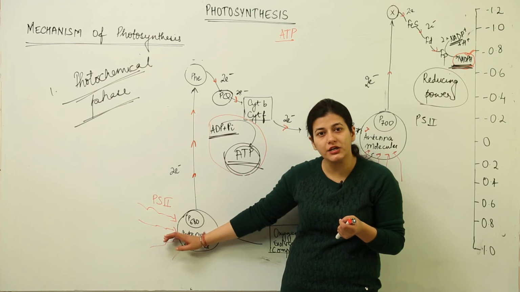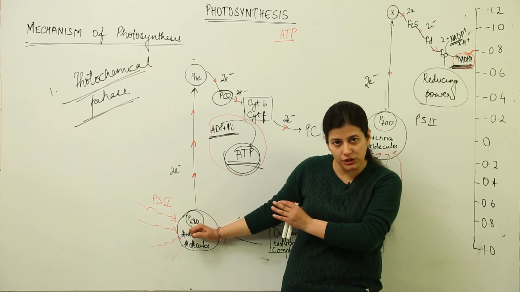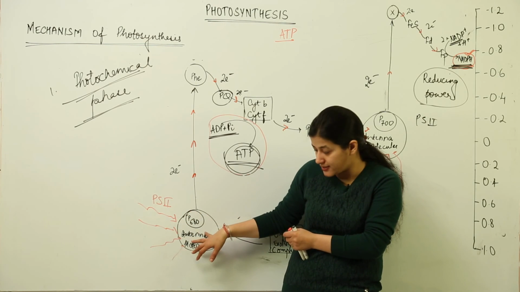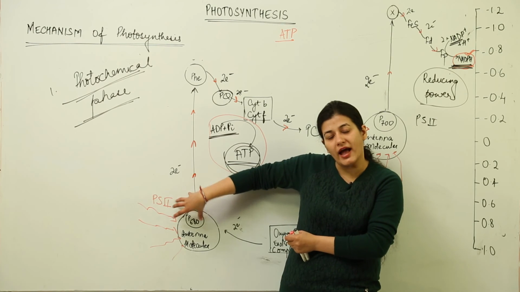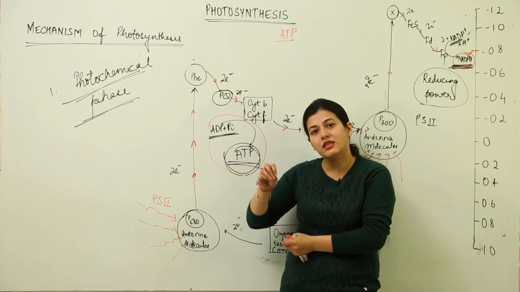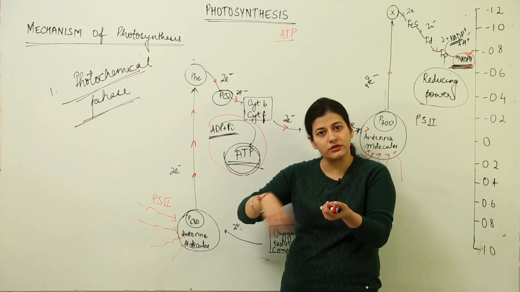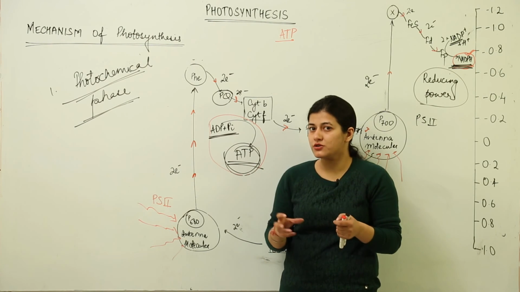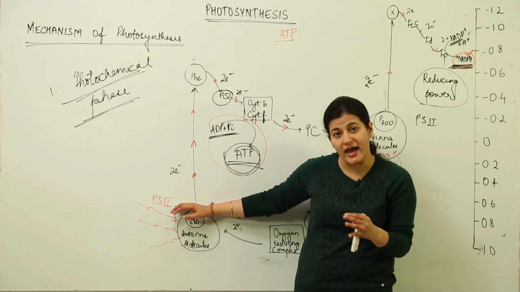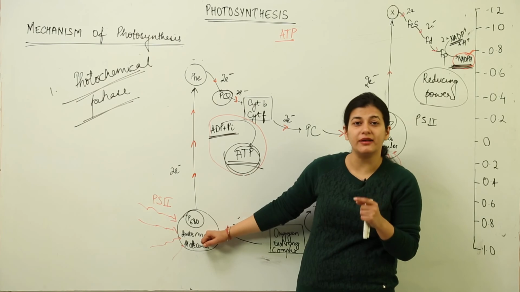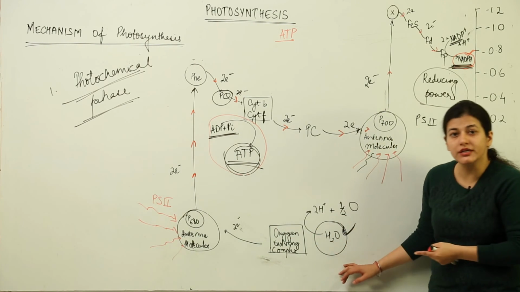This photosynthetic unit is losing its electrons from the antenna molecules, giving the energy to this core reaction center. This reaction center is bound to lose its electrons, and after some time there would be desiccation. It would lose its composition because it is losing electrons one by one. So in order to keep that electron deficiency at bay, it has to be supplied with electrons, and here the water comes into the scenario.